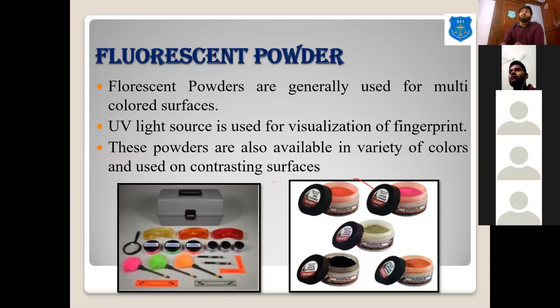So if we suspect that latent fingerprints are present over such surfaces, then the chemical methods will be used. If the surface is non-porous or a smooth surface, then the powder method can be used. So it depends on the surface.